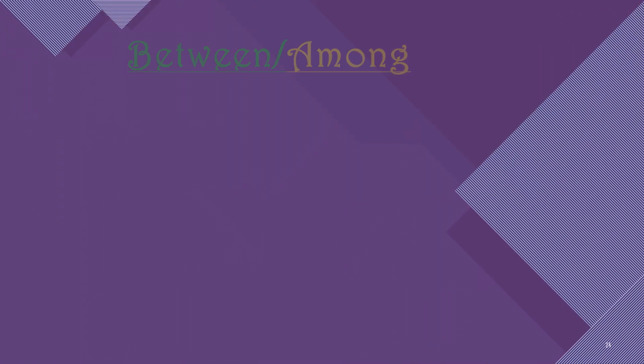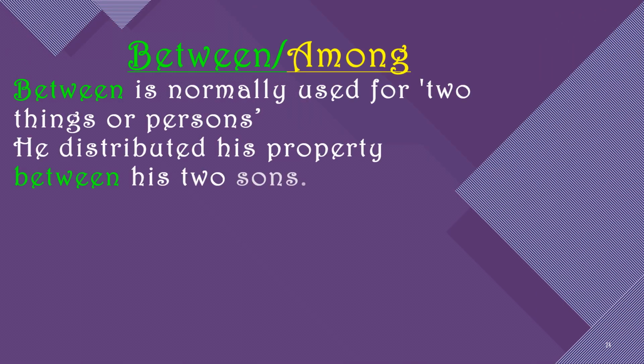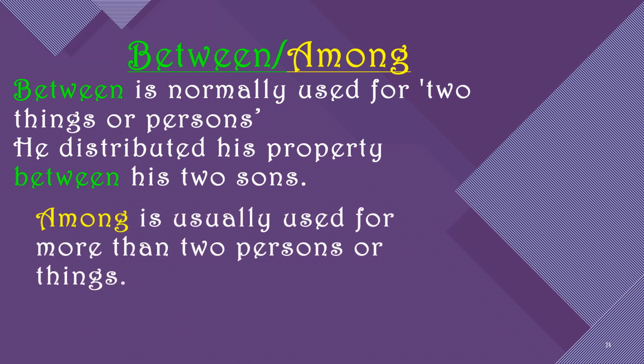Then we have between and among. Between is normally used for two things or persons, but it can also be used for more when we have a definite number in mind and there is a close relationship within them. For example: He distributed his property between his 2 sons. Understood?